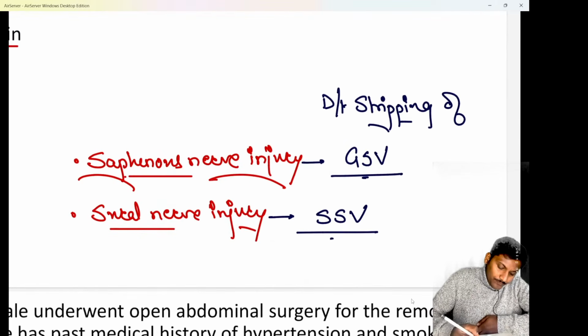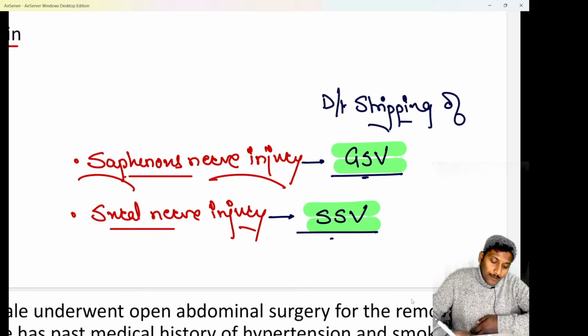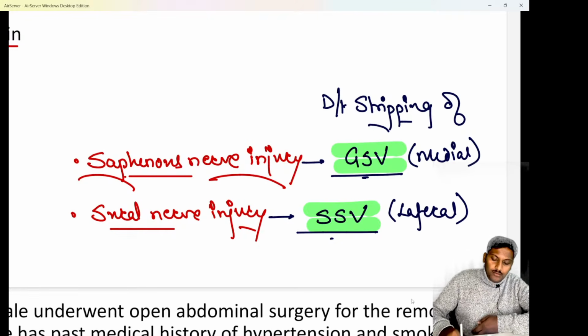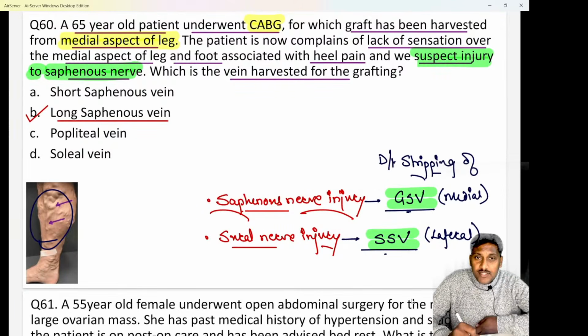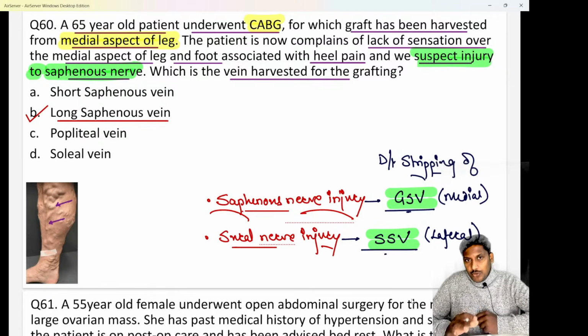So please remember, saphenous nerve injury happens whenever we do a stripping of GSV or the great saphenous vein, whereas sural nerve injury happens whenever we do stripping of the short saphenous vein. Okay, याद रखना that great saphenous vein is present on the medial aspect of the leg, whereas short saphenous vein is present on the lateral aspect of the leg. So in a recent image based question in FMG, they marked the medial aspect of the leg and asked you which vein is located. So we know on the medial aspect we have the great saphenous or the long saphenous vein. On the lateral aspect we have the short saphenous vein. Okay, GSV stripping causes saphenous nerve injury and SSV stripping causes sural nerve injury. Do remember both these points.